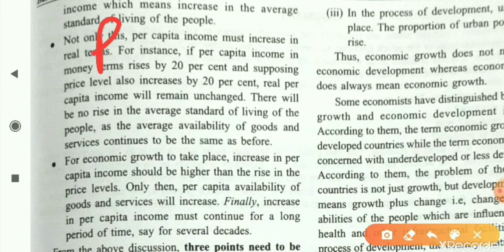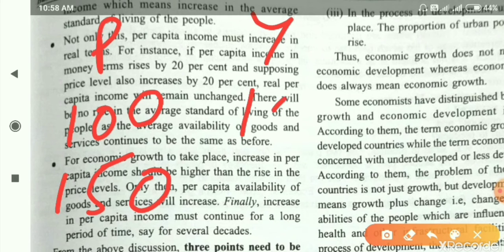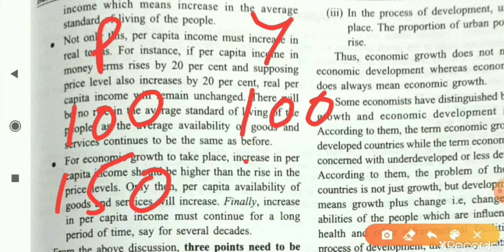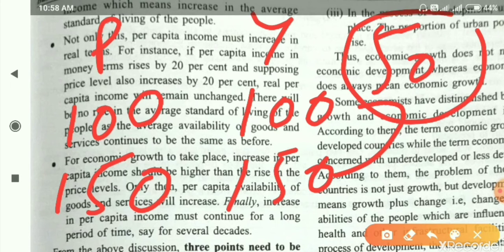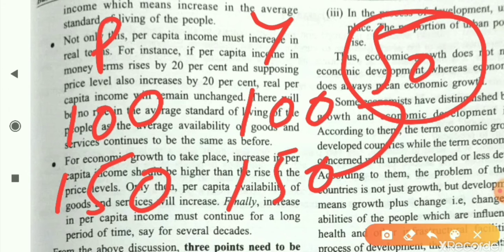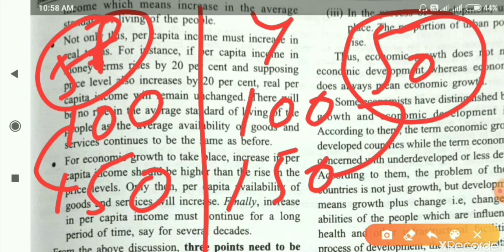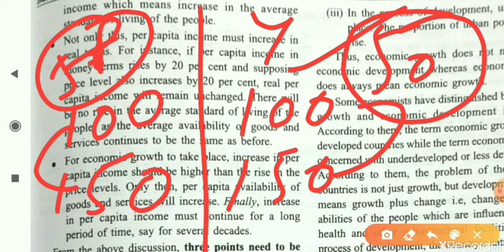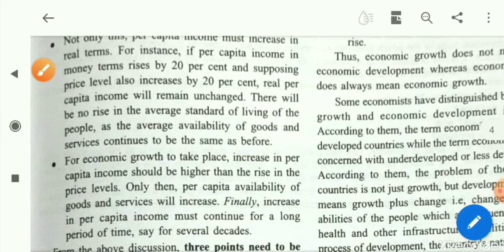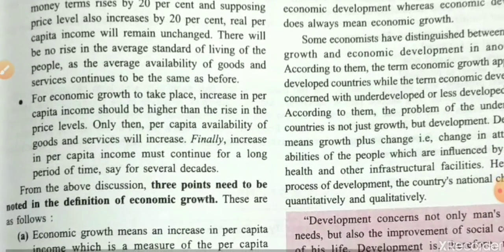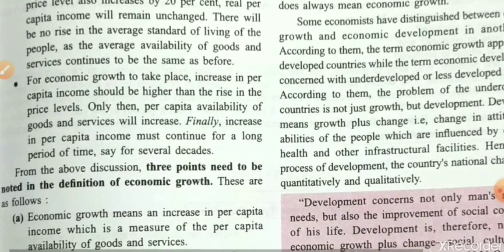Suppose initially the price of a commodity is rupees 100 and the next time the price of the commodity is 150. At that time your earning is rupees 100, and again if you are earning rupees 150, then according to you your income increases by 50. But if the price is also increased by 50, then there is no effect of the increase in income. There is no impact on the standard of living which you are going through. Your standard of living remains the same because inflation increases along with your income.